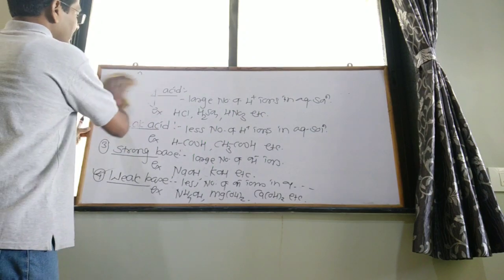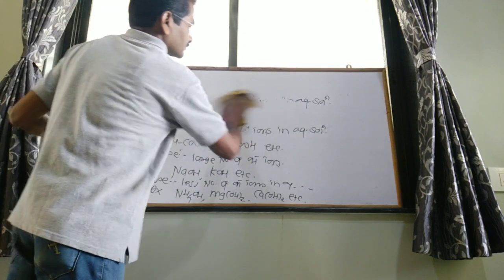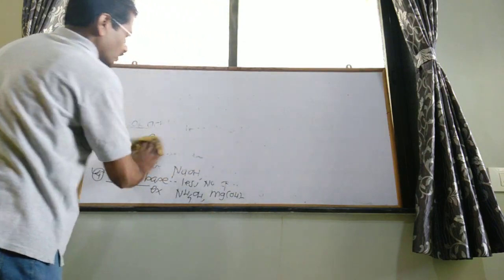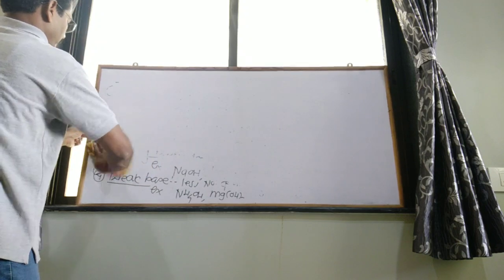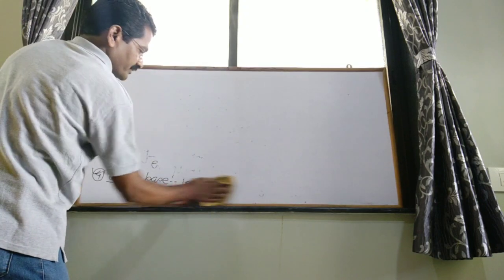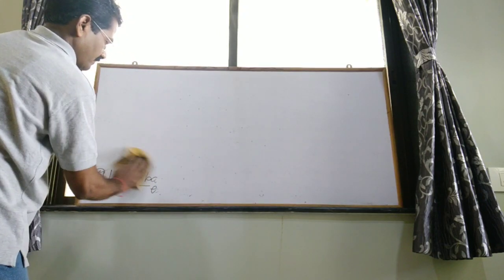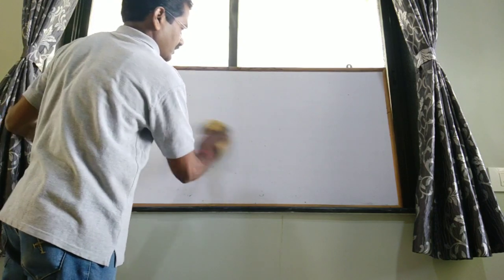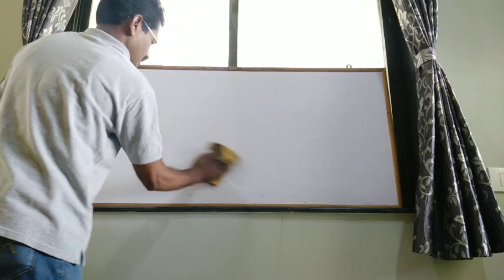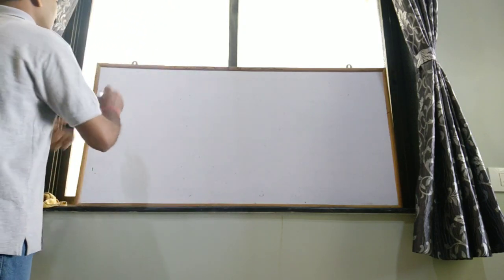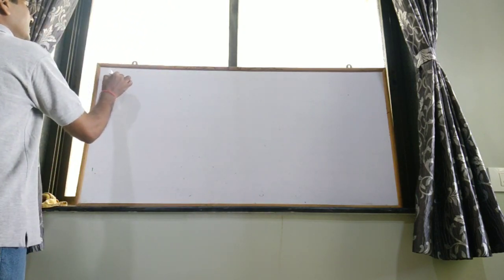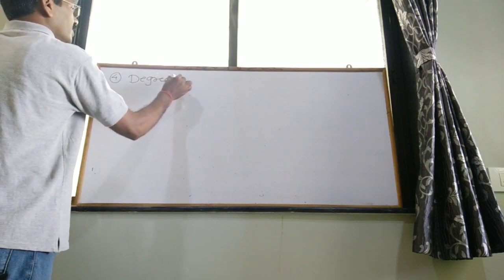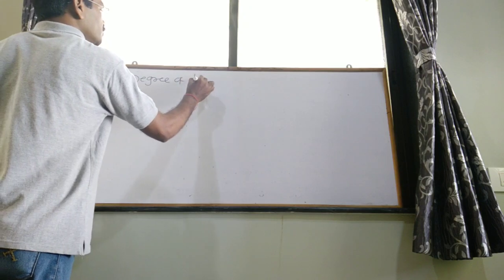Then the next term, the fourth definition, degree of dissociation. What does it mean?